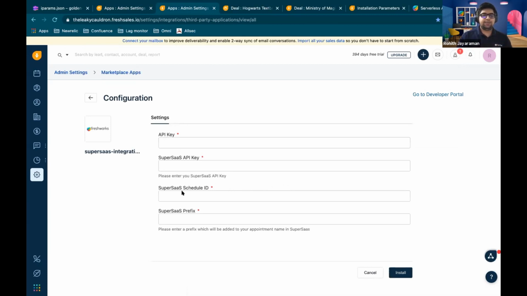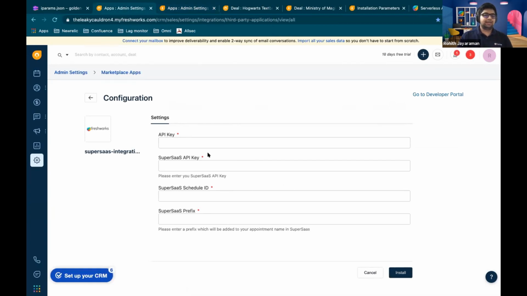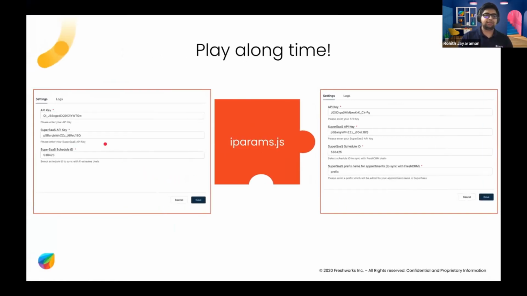And additionally, the API key and SuperSaaS schedule ID do not have any hint or description as to what they need to do. So basically, both the products are showing the same fields, and this is not something that we want. Basically, what we want is this, okay? In Freshsales, we want to show only 3 fields. We don't want to show the prefix field that's being shown in Freshworks CRM. And obviously, the API key and the schedule ID need to have proper descriptions or hints. So this is the first piece in the puzzle, the iparams.js piece.